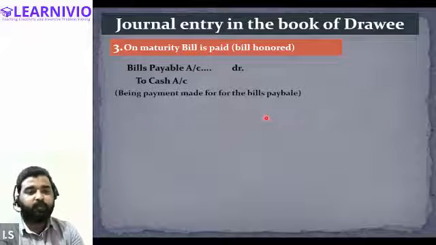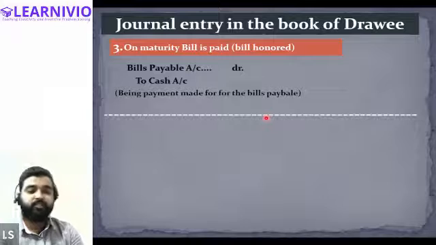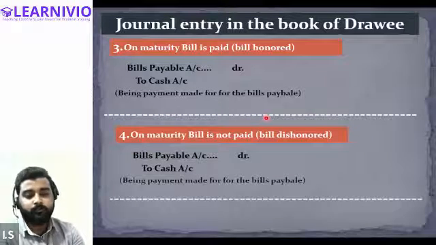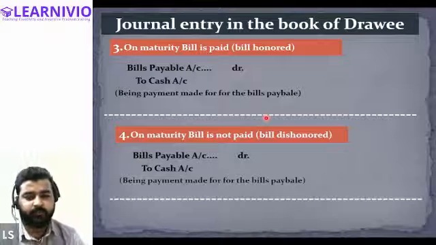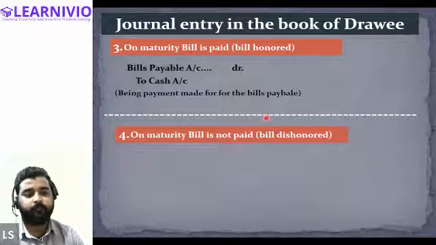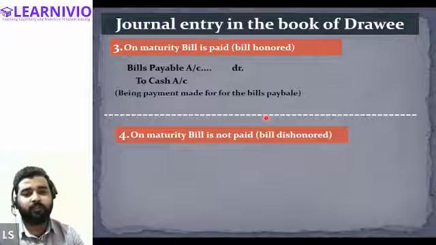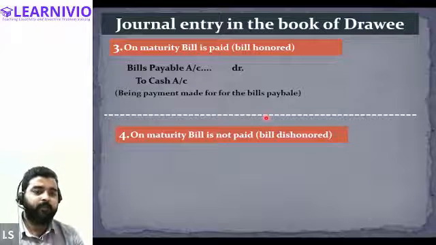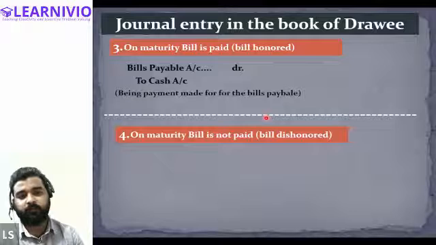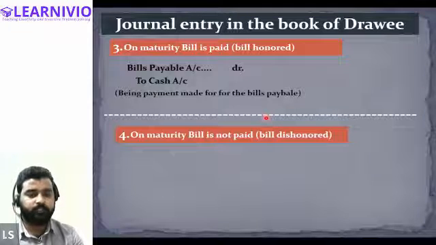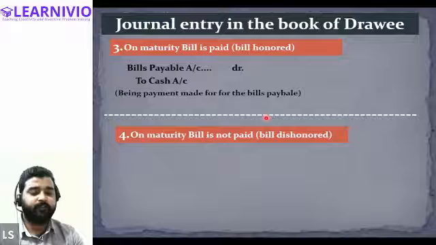But what will happen if the bill of exchange is not honored? Then in that case we will be writing bills payable account debit to... I'm sorry, I think I've copy pasted it. Okay, just do one thing. Let's skip the journal entry for the time being. I'll be correcting it, then I'll show you in the next class. Is it clear, everyone? So right now, just leave it.